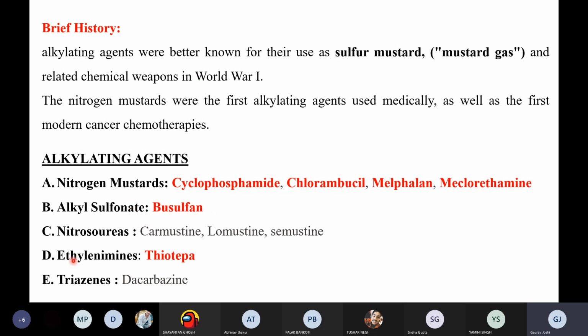And then you have the ethylenamines, where you have only a single drug in your syllabus. So we'll be discussing these categories for your syllabus, and we'll be leaving out the nitrosoureas and the triazines. But you should remember that there are some other categories also belonging to the alkylating agents.